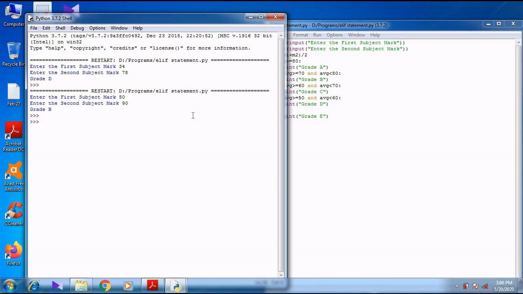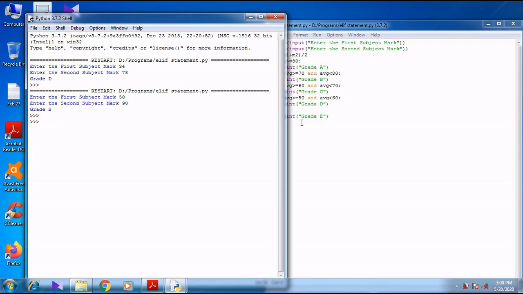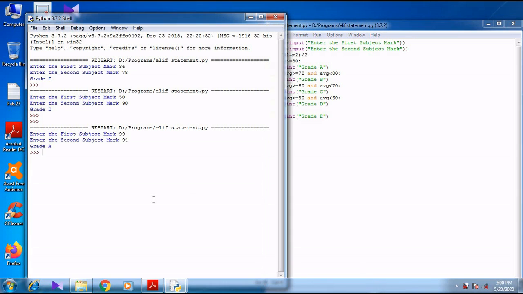Again, if you want to show means again press F5. You can go for grade A. 99, so 94. So it automatically shows grade A because the total will be more than 180. 180 means 90. So greater than or equal to 80 is grade A. I think you might have understood this.